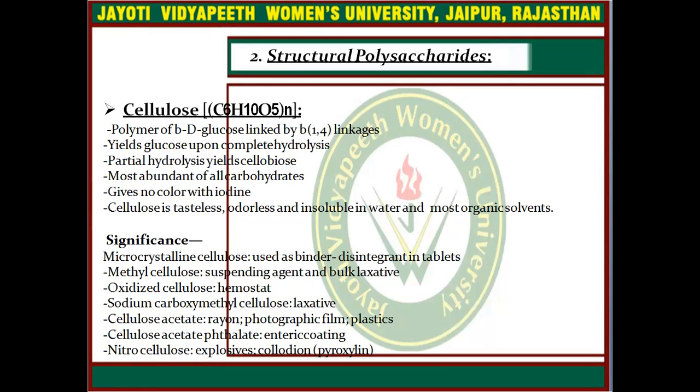It is the most abundant of all carbohydrates, gives no color with iodine, and cellulose is tasteless, odorless, and insoluble in water and most organic solvents. What is the significance of cellulose?